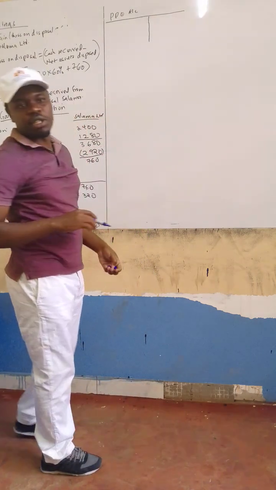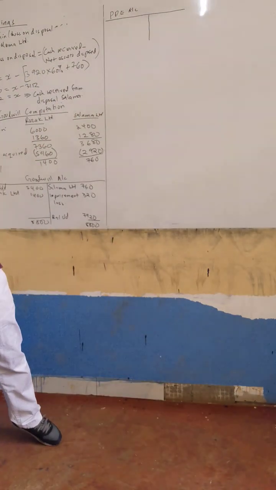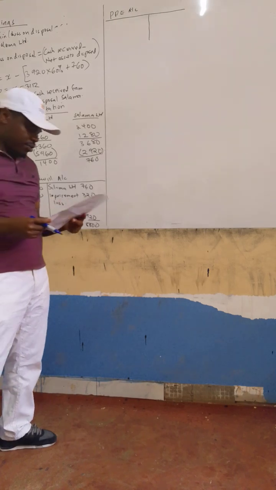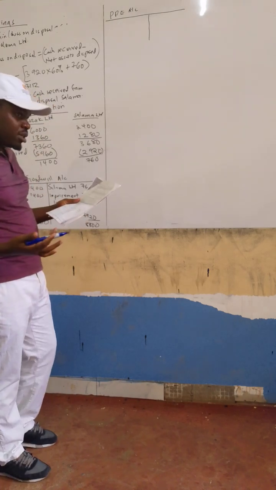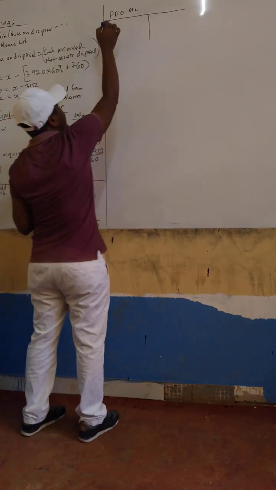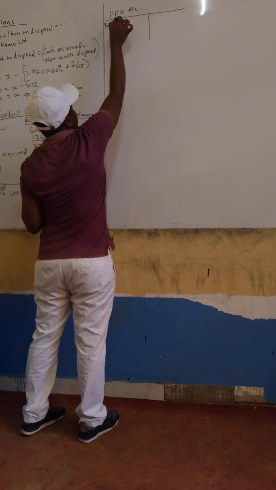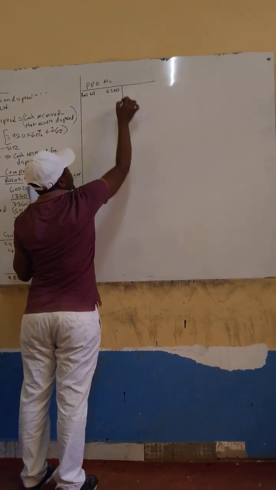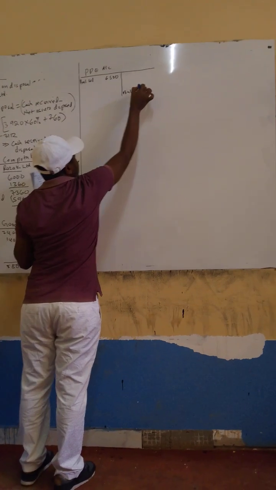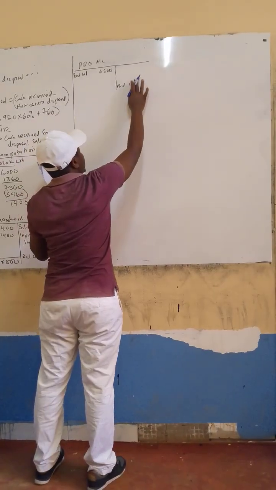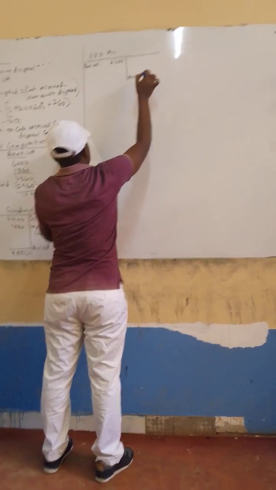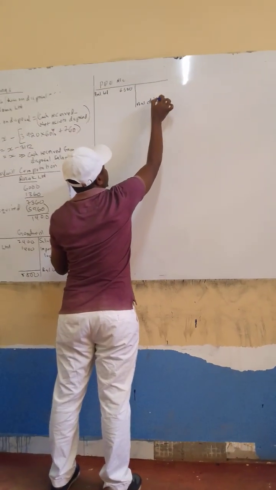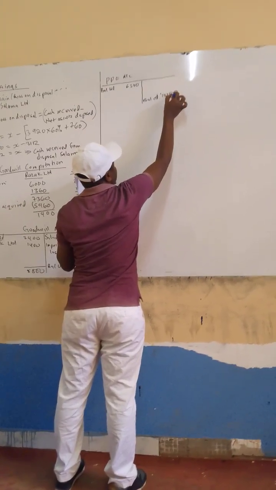I know asset accounts have debit balance brought down and credit balance carried down. So balance brought down for PPE is the one we have for 2018, being 6,500. Balance carried down being 10,180.